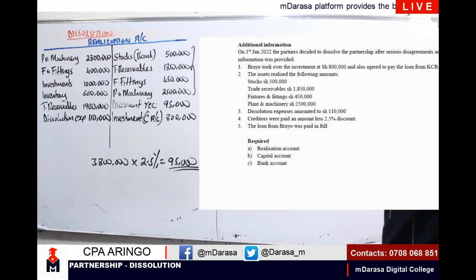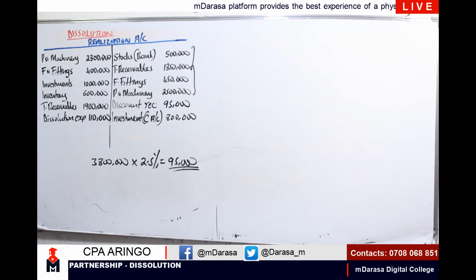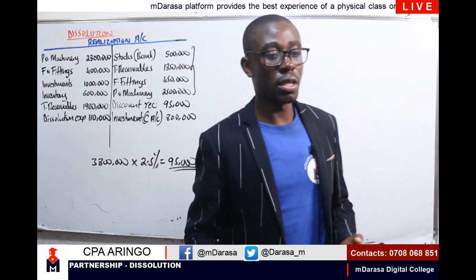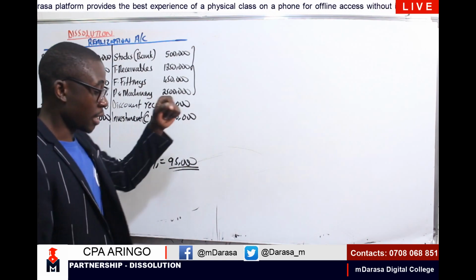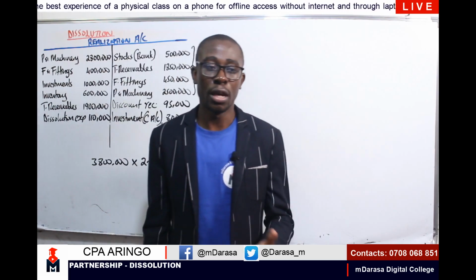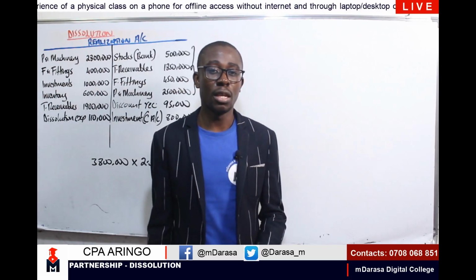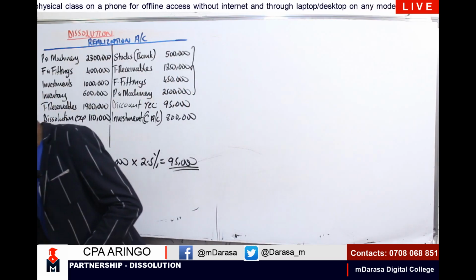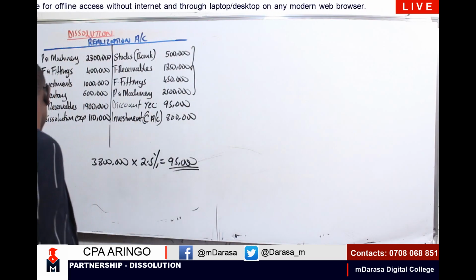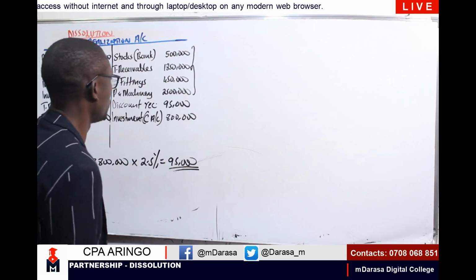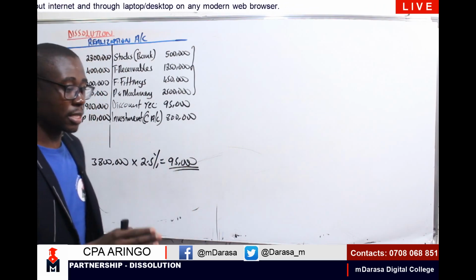Now, once we have that in mind, my good students, the next question that we should ask ourselves is, what will be the balancing figure in our realization account? Because if you can recall, the double entries that we had talked about, which are available in this question, we have considered all the double entries. And kindly, you can check the first video that we did on introducing dissolution, where we had some journal entries. They'll come in very handy anytime you're handling any question for dissolution. So at this point, we need to determine the balancing figure of this account.